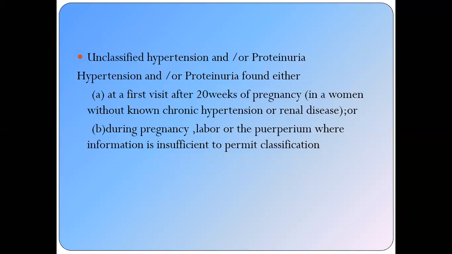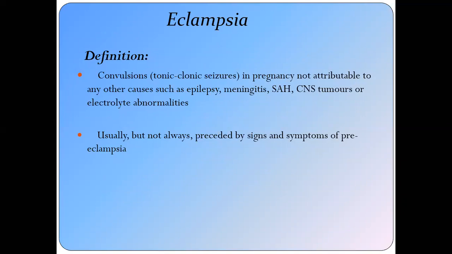Then there is a group known as the unclassified hypertension or the unclassified proteinuria. Means the proteinuria or a hypertension found either at a first visit after the 20 weeks of the pregnancy in a woman without known chronic hypertension or renal disease, or during the pregnancy, labor or the puerperium where the information is insufficient to permit the classification. We cannot classify properly.